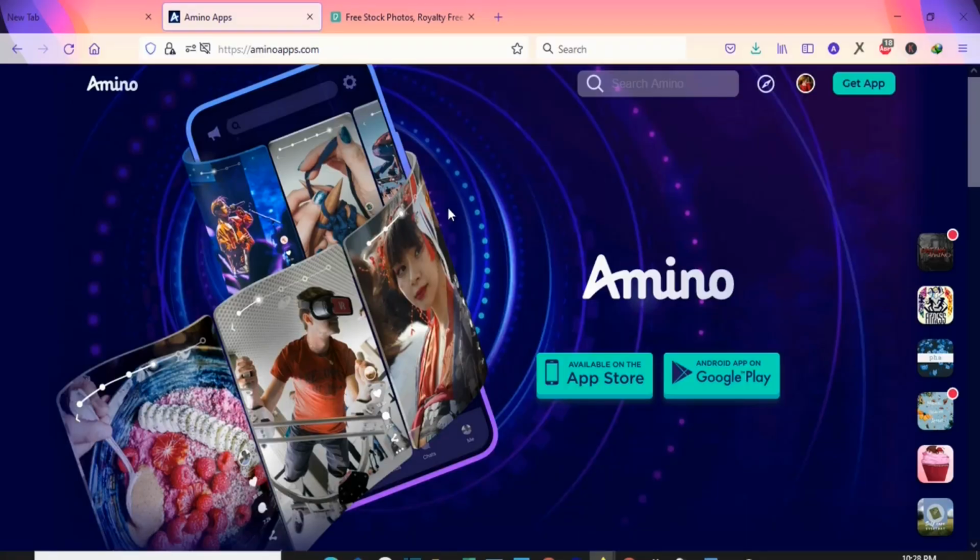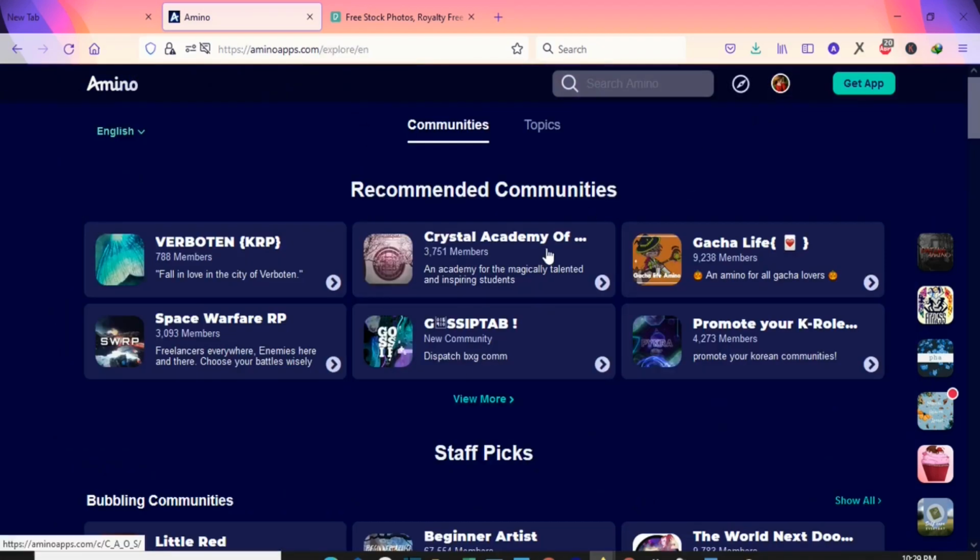Now once you have your articles, what you are going to do is come to this website, aminoapps.com. As you can see the name here, aminoapps.com. This is a website that you can join. Once you join, you are going to join communities. I've already logged into my account. Once you sign up and log in to your account, you are going to come to the explore area. Here you can explore different communities in this website. As I click on explore, you can see the different communities here that you can join.